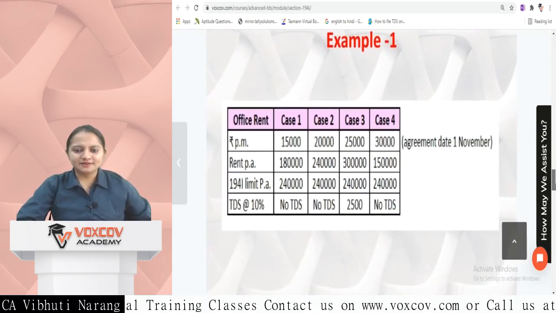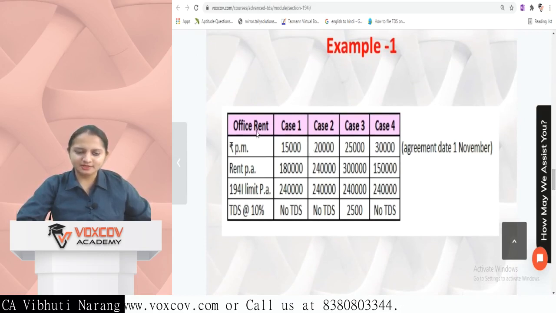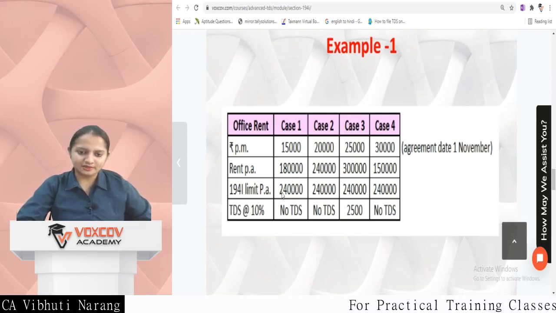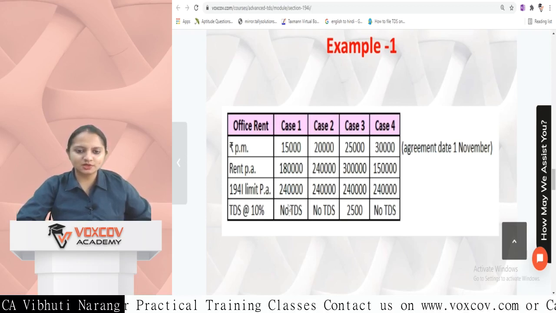This is a very important example just to clear up the basics. Let's suppose there is an office rent and it's on a per month basis. The first case is the rent is 15,000. So per annum rent is 1,80,000. The 194I limit is 2,40,000 and no TDS will be deducted because it's not crossing the threshold limit.